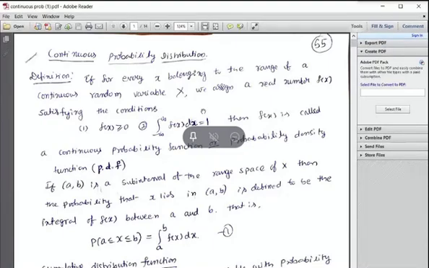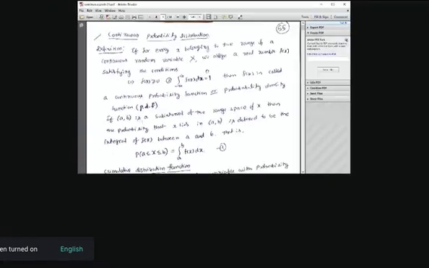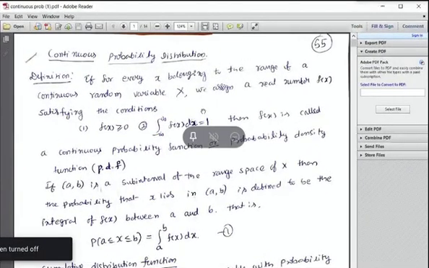Now I come to the continuous probability distribution. Here we have studied two distributions: the first one is the exponential distribution and the other is the normal distribution. Discrete stands for counting, whereas continuous leads to a measurable quantity. Therefore, whereas we use the summation symbol for discrete, here we use the integral sign. So that is a measurable quantity.